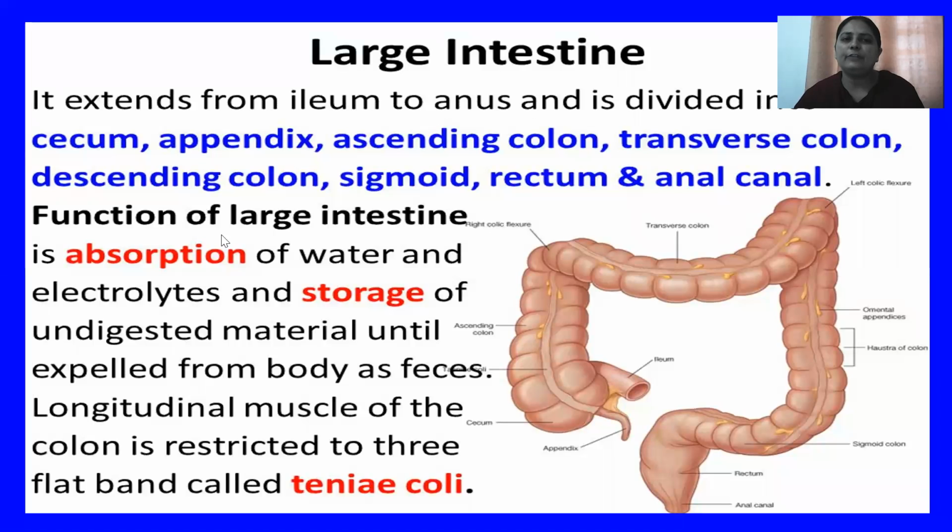The function of the large intestine is absorption of water and electrolytes and storage of the undigested material until it is expelled from the body in the form of feces. The longitudinal muscles of the colon are restricted to three flat bands, which are known as taenia coli. Remember the names of the components of the large intestine: caecum, ascending colon, transverse colon, descending colon, rectum, and anal canal.